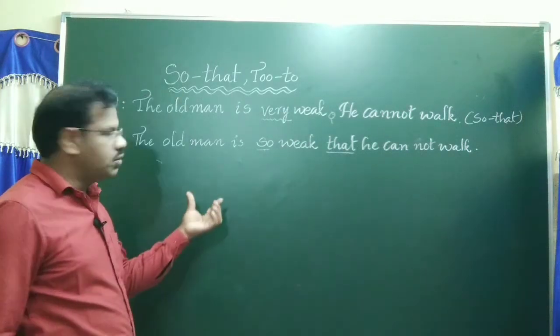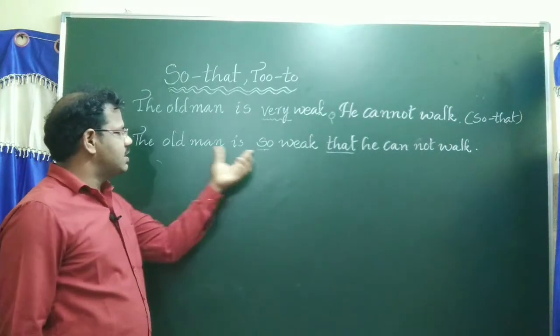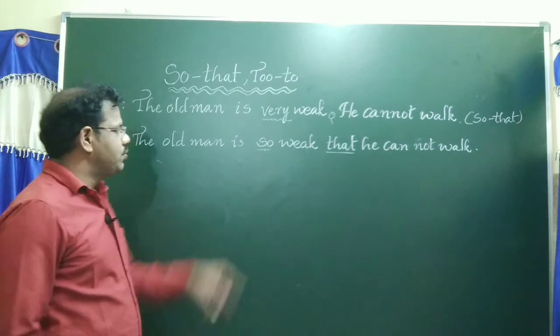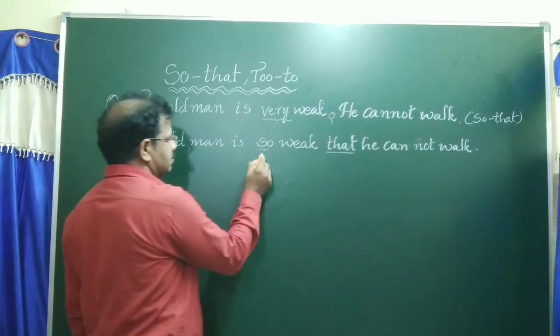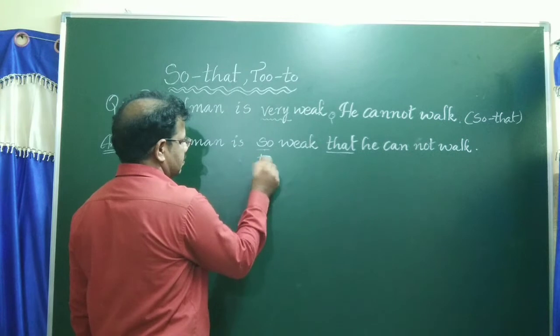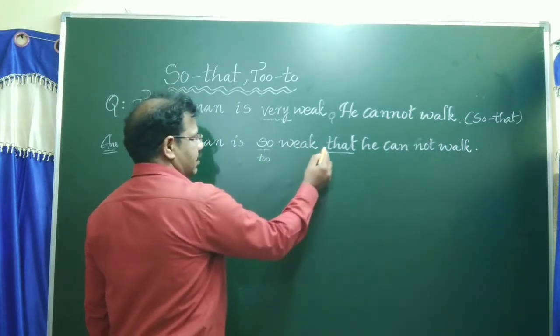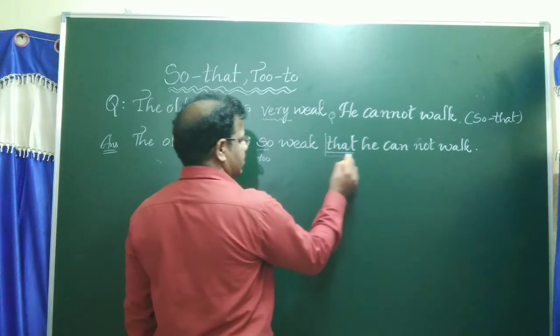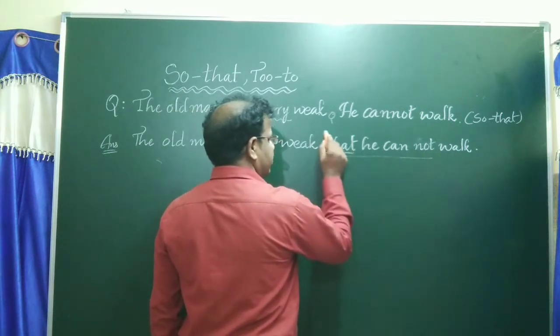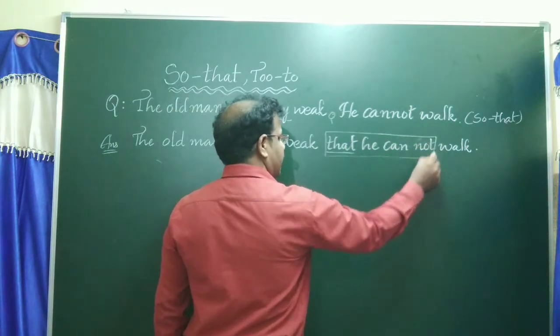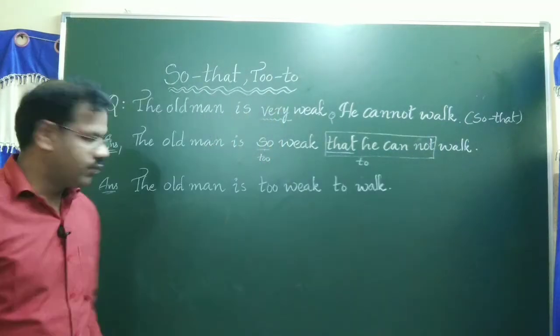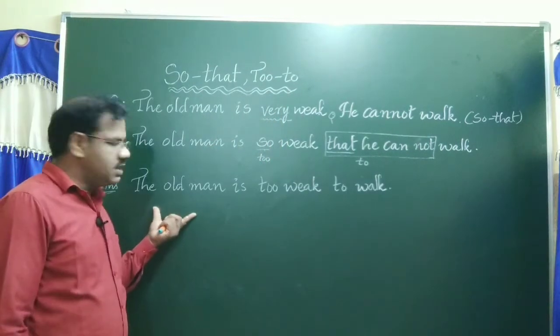Now regarding to, in the place of so, we should apply to. And from conjunction onwards, we have to remove up to negative word, not. So this is the answer.